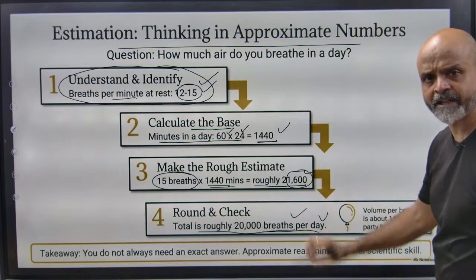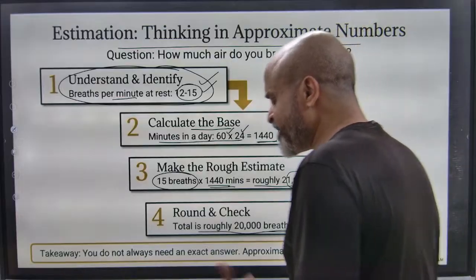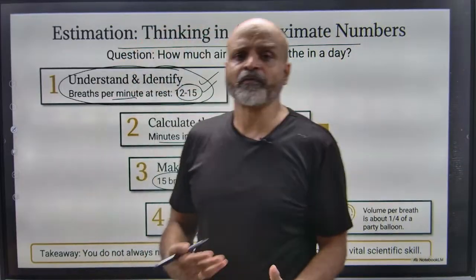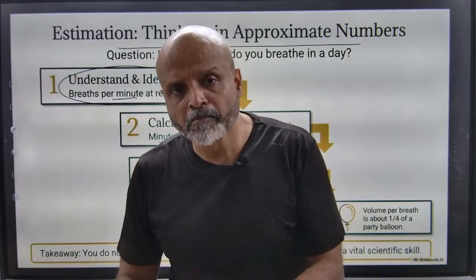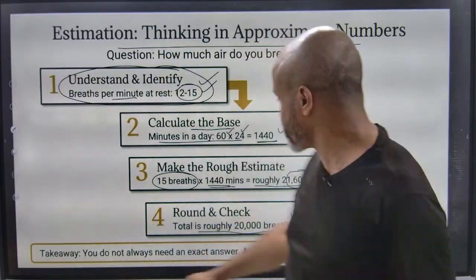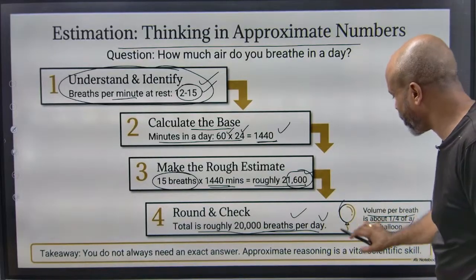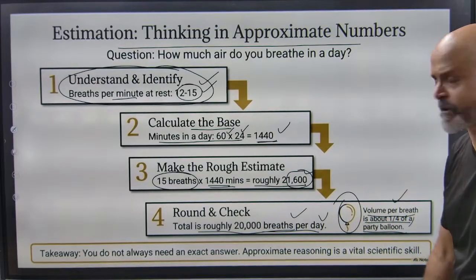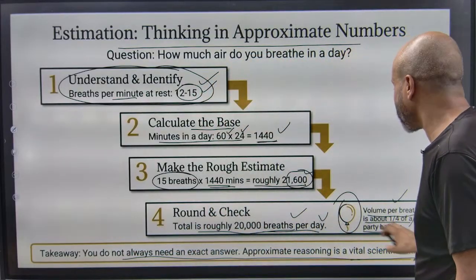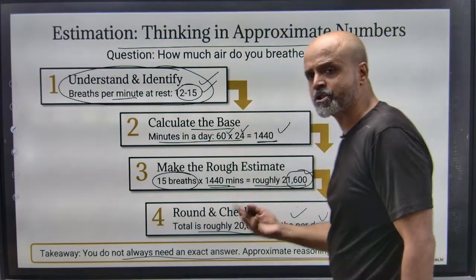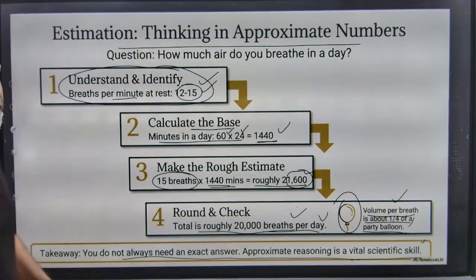Now you will say, why are we ignoring this? We are just trying to have a rough estimate because there is a difference between the breathing rates of older people, the kids, and obviously the middle aged people or the younger ones. Okay, so let's say we will take, now volume per breath is 1 by 4th of a party balloon. You do not always need an exact answer. So how do we basically calculate how many liters? So that's what we calculated, approximately 0.5 liters per person. Okay.